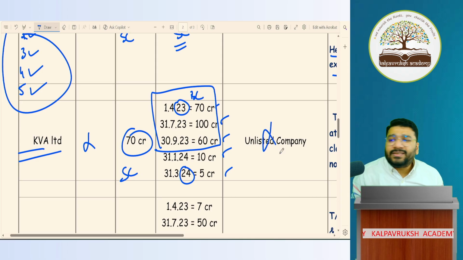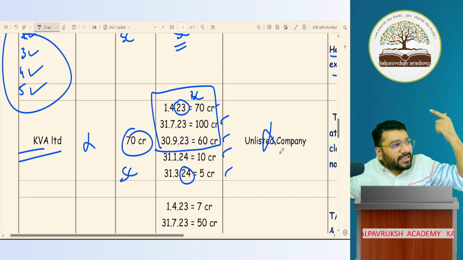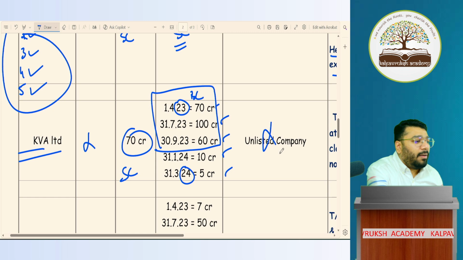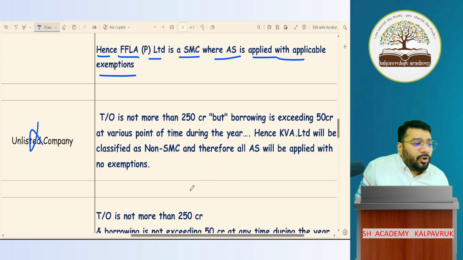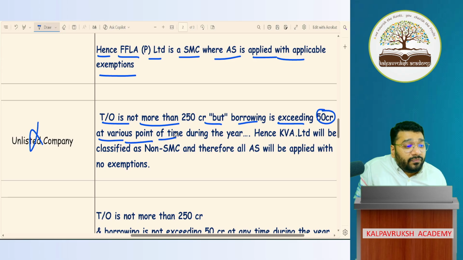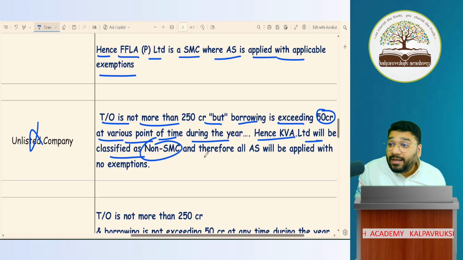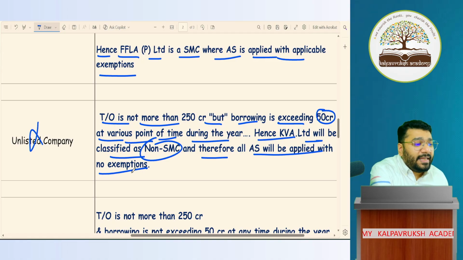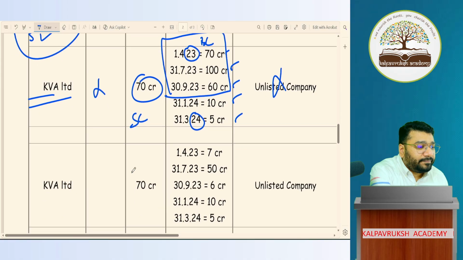Will we see unlisted status? No. If any one condition is violated, you are a big company. Turnover is not more than 250 crore, but borrowing is exceeding 50 crore at various points of time during the previous accounting year. Hence, KVA Limited will be classified as non-SMC, big company. Therefore, all AS are applied without any exemptions. Okay, not okay.